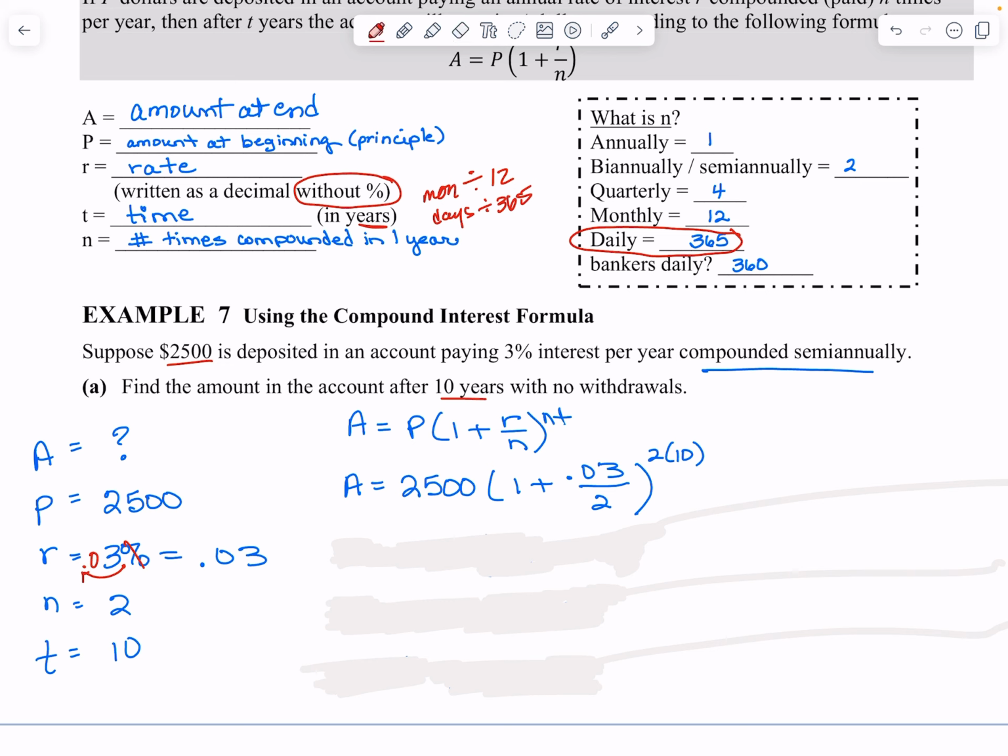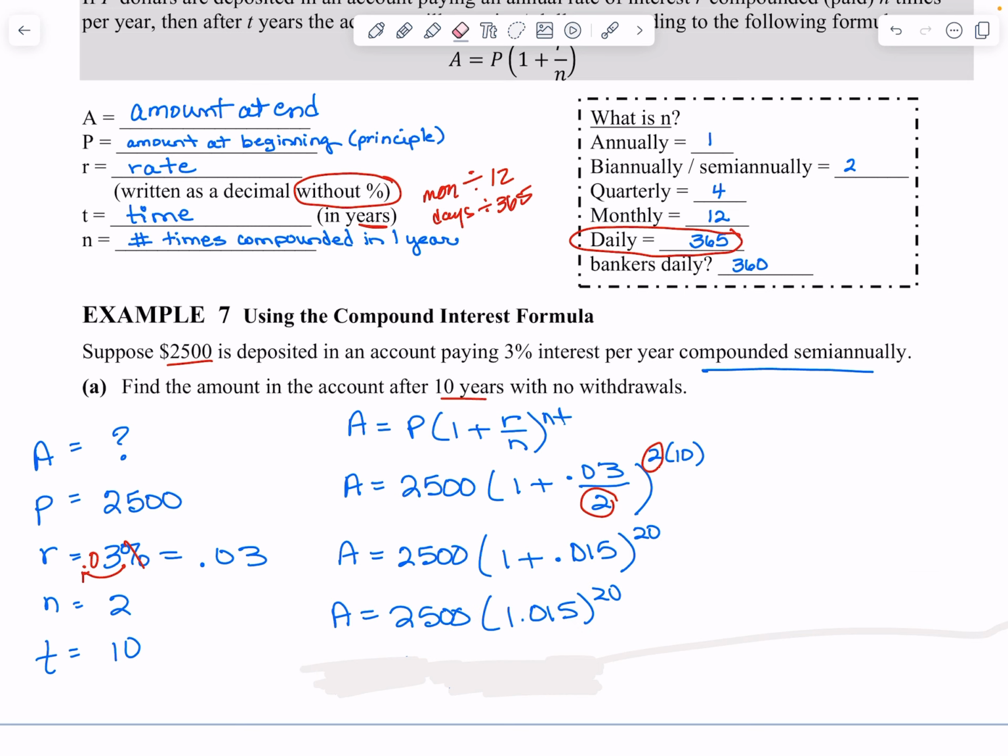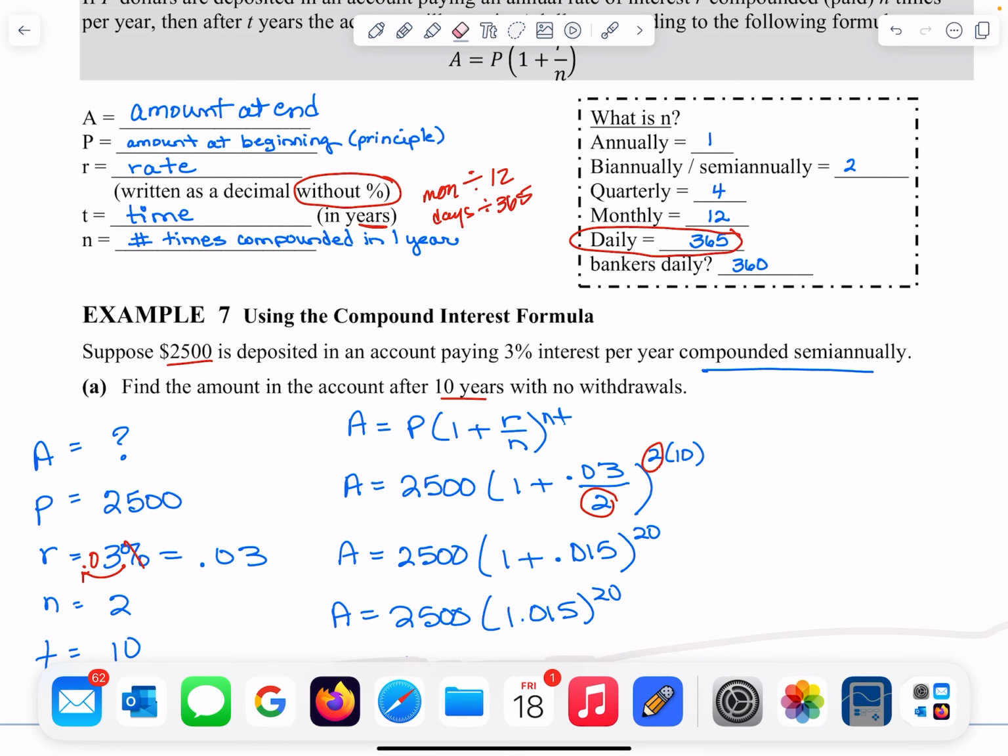Notice that the N is in 2 places. Okay, that's in 2 places. That always helps me with formulas. Anyway, so I'm going to simplify it just a little bit. I simplified just this portion, 0.03 divided by 2. And I also simplified this portion. I'm going to simplify one more time, and then let's plug it in our calculator.